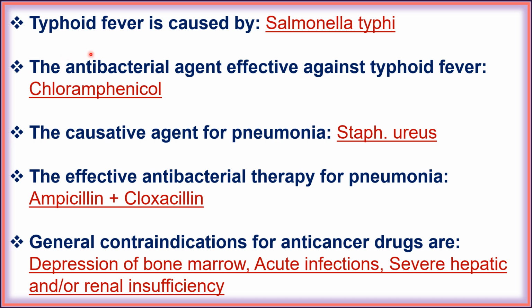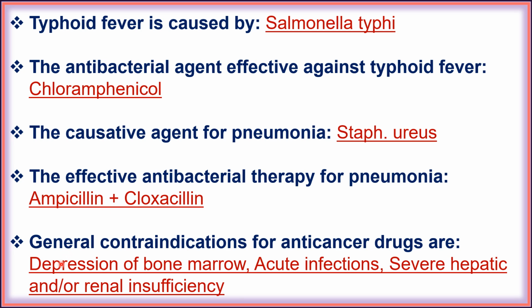Next, typhoid fever is caused by Salmonella typhi. Next, the antibacterial agent effective against typhoid fever is chloramphenicol. Next, the causative agent for pneumonia, that is Staphylococcus aureus. The effective antibacterial therapy for pneumonia is ampicillin plus cloxacillin.